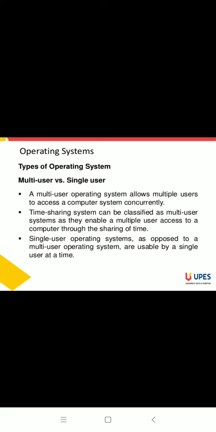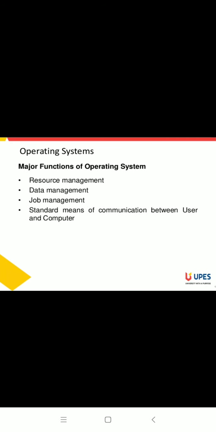Okay, so move on to the next topic, that is what is the major function of operating system. So the major function of operating system is resource management. Resource management means your RAM, CPU, input output devices. Data management means whatever you write in a program, it's your data, and where its data will be saved or not. Everything is managed by the operating system.